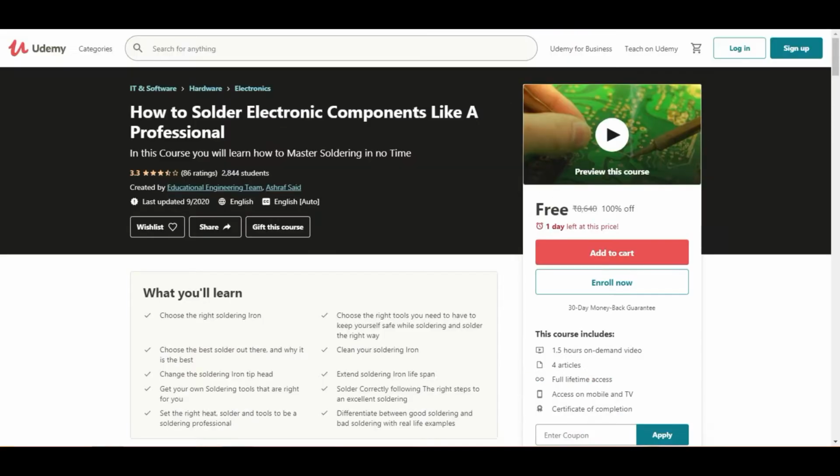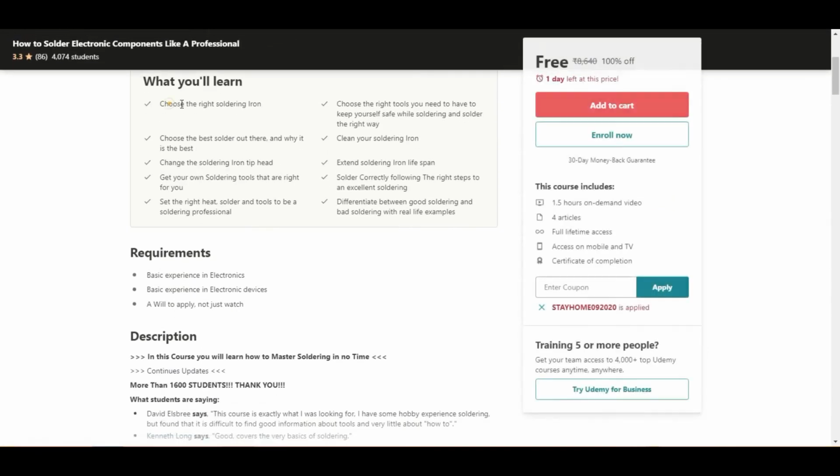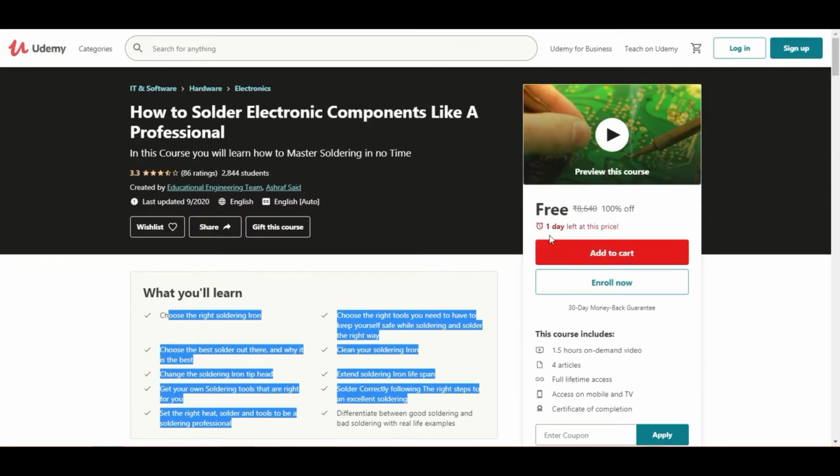Next course is how to solder electronic components like a professional. If you want to know how to solder electronic components, then you must check out this course. It has 1.5 hour on-demand video lecture and more than 2,000 students have been enrolled in this course so far. The rating of this course is 3.3. What you will learn is written here. It has only one day left.